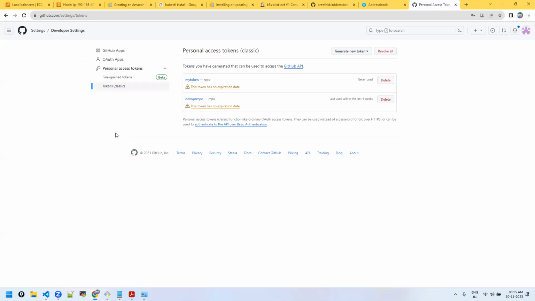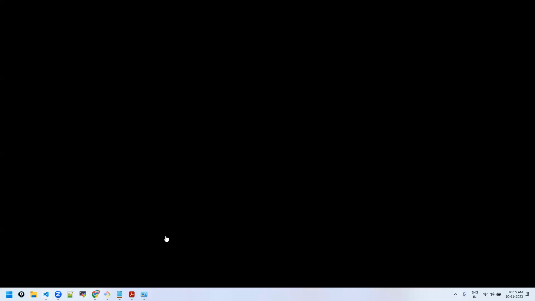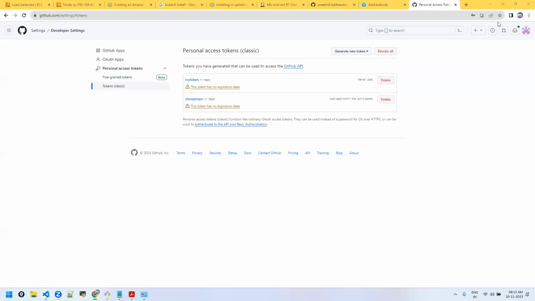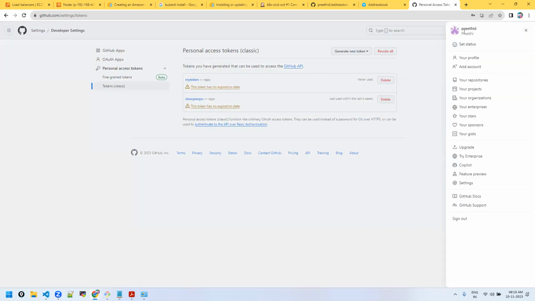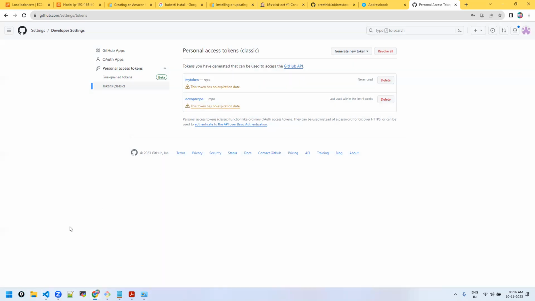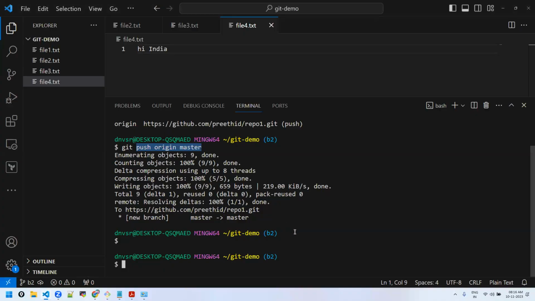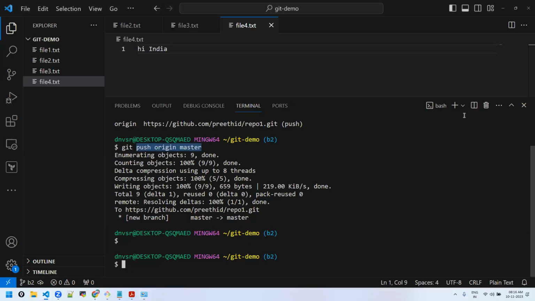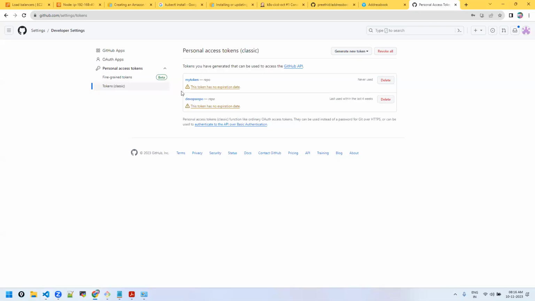Now, that Windows credential we have to configure here, madam? The Windows credential window you showed, right? That Git credential, we have to configure it, or will it automatically configure? Whenever you run this command git push, it will prompt for the username and password. Then you have to give some username, any name, preferably this one, or your token name, and put that access token as the password. Then it will be configured in here. Here you will see them like this.